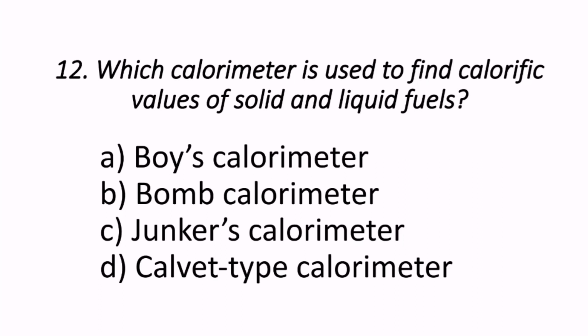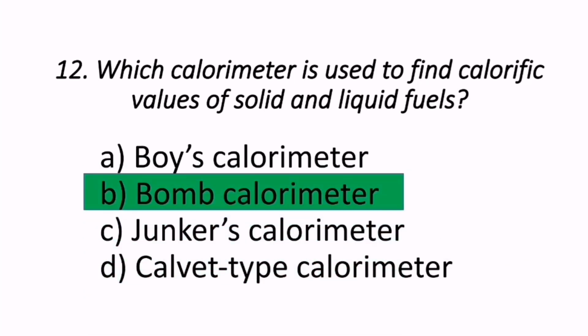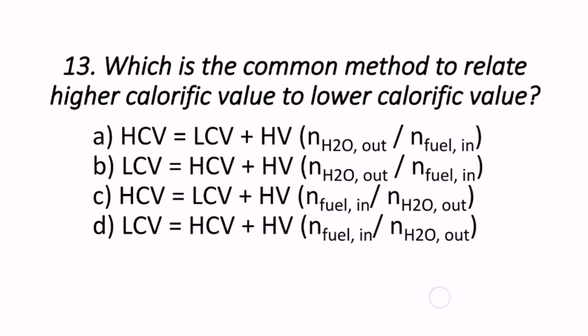Next question reads, which calorimeter is used to find calorific values of solid and liquid fuels? So which type of calorimeter is used to find out calorific value of solid and liquid fuels? That is bomb calorimeter. We have Junker's calorimeter to find out the calorific value of a gas. So for gases, Junker's calorimeter. Solids and liquids, bomb calorimeter.